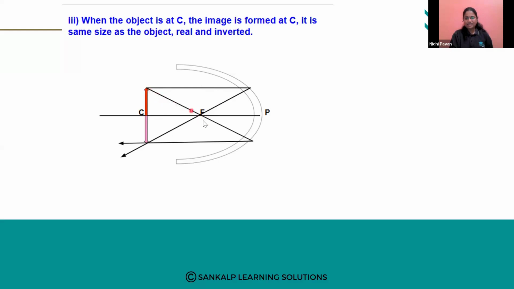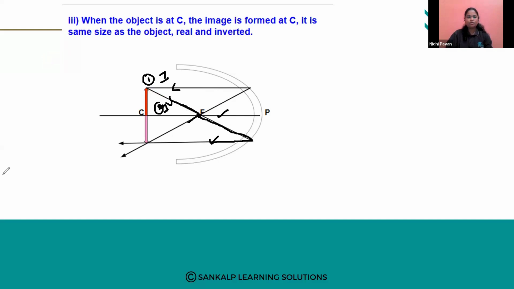This is the first incident ray, and this is the second incident ray. This one is passing through the focus, so its reflection is parallel to the principal axis.